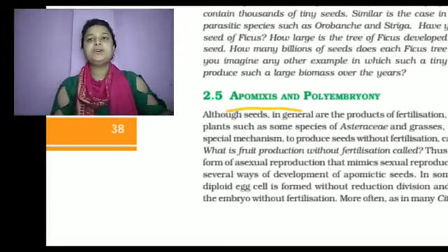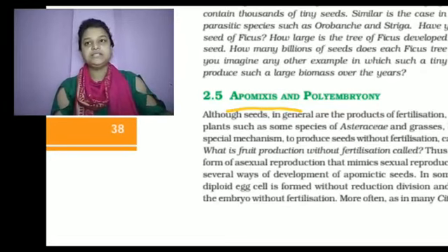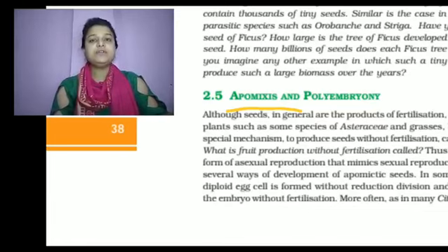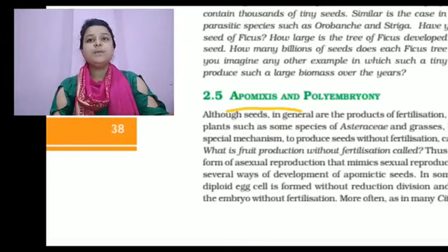Apomixis is the formation of seeds without fertilization, a form of asexual reproduction that mimics sexual reproduction. That is called apomixis. In the formation of an apomictic seed, a diploid cell, formed without meiosis, develops into an embryo without fertilization.